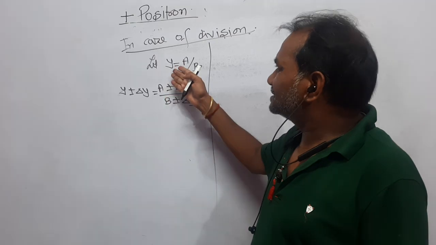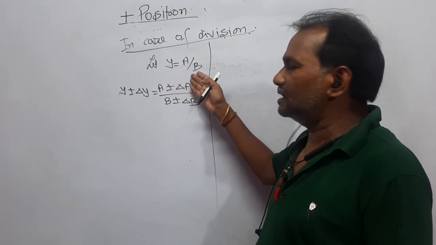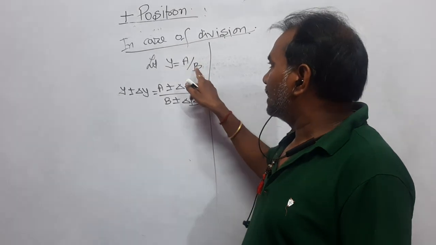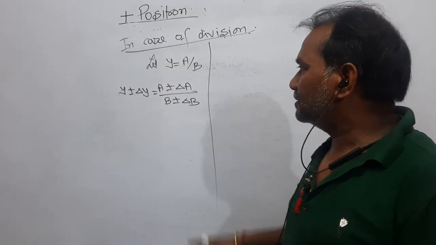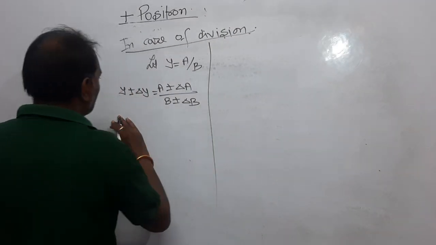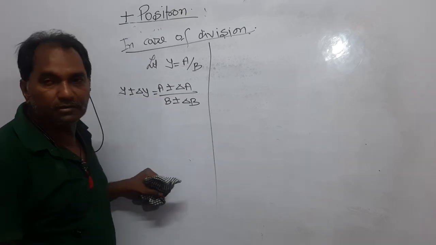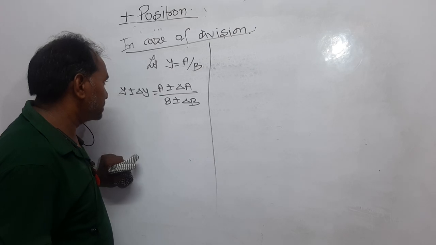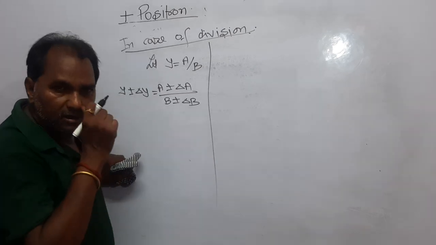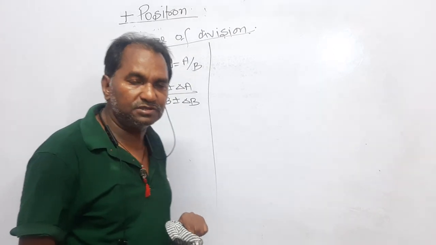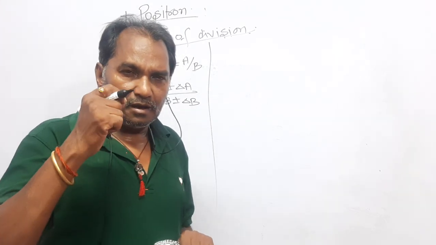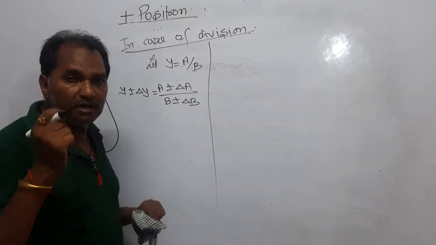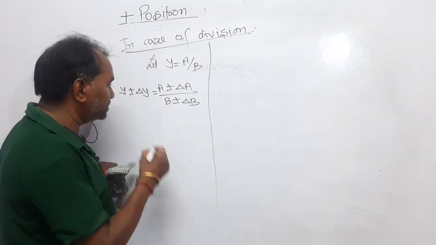Let a formula be of this type, y is equal to a upon b. Y is depending on two physical quantities a and b, and that is y is equal to a upon b. With the error, I have written the formula y plus minus delta y is equal to a plus minus delta a divided by b plus minus delta b. Dear students, one very important thing we will use here is said to be the binomial first order approximation.